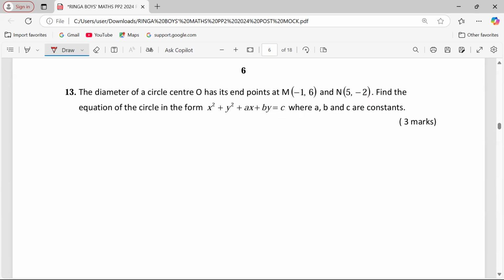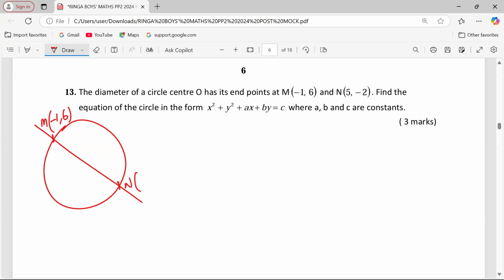Now looking at this, we are given the ends of a diameter. This is the diameter. This is the coordinate of M, which is (-1, 6), then the coordinate of N, which is (5, -2).